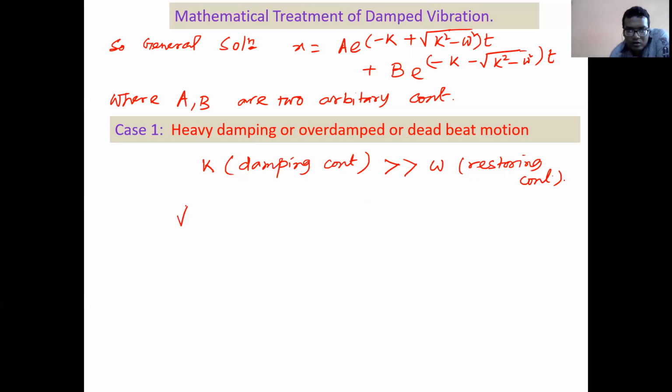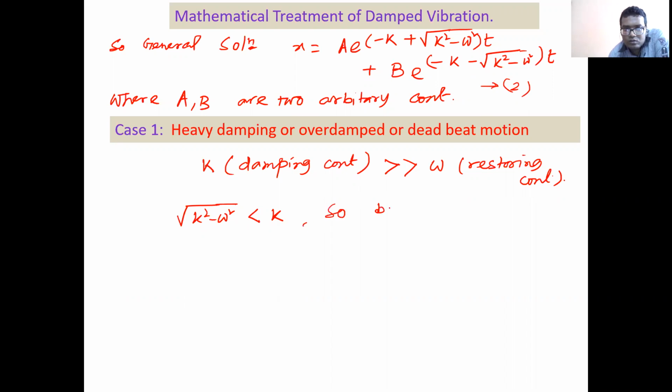This term root over k square minus omega square is obviously less than k, right? As k is greater than omega, root over k square minus omega square is obviously less than k.